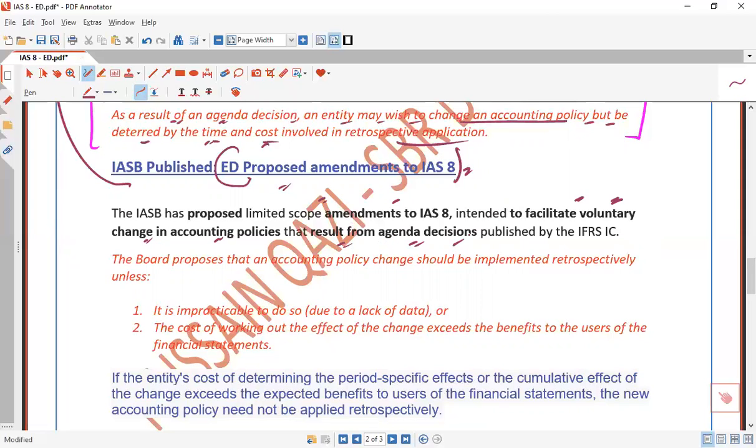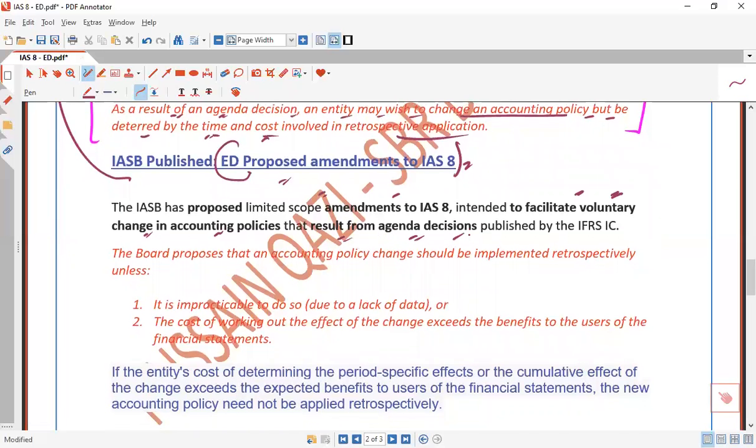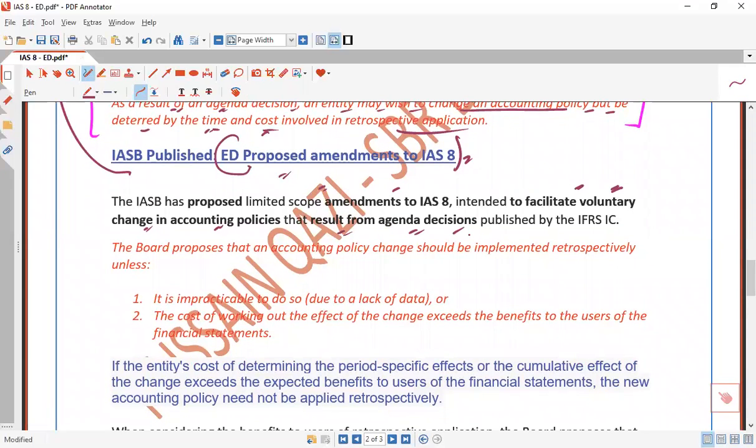It means the IASB wants to endorse the material statement or the agenda decision made by the IFRS Interpretations Committee. And the board proposed that accounting policy change should be implemented retrospectively, unless this is the proposal.